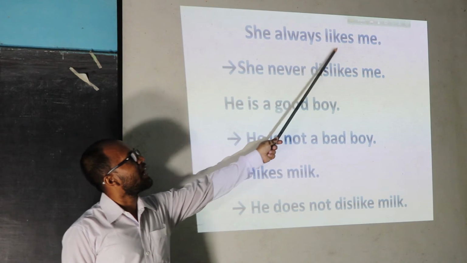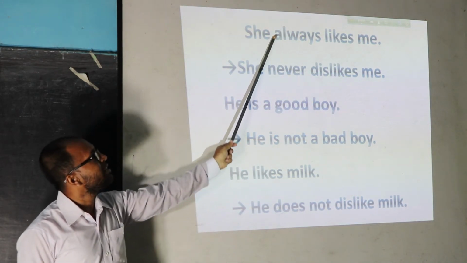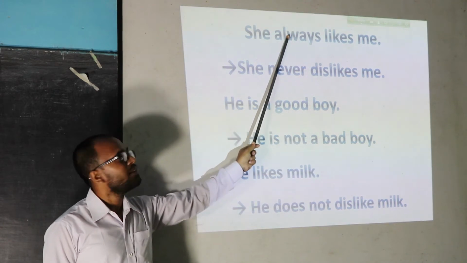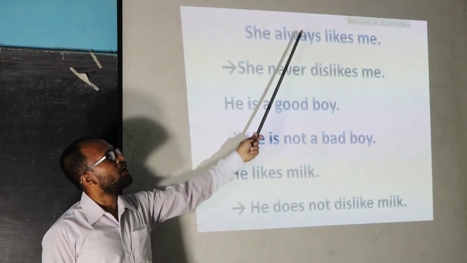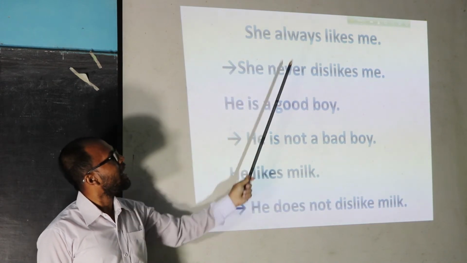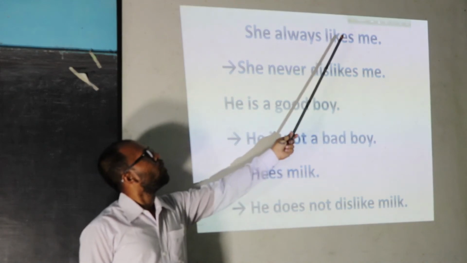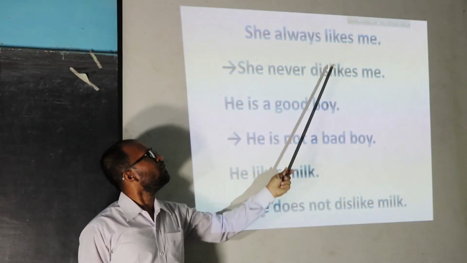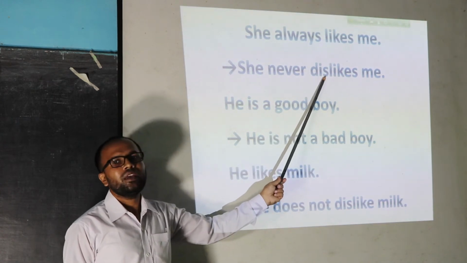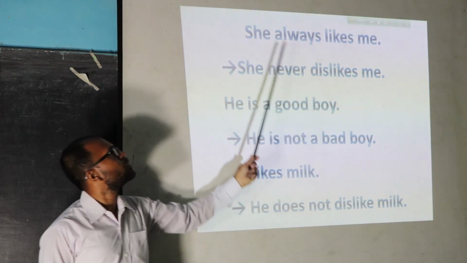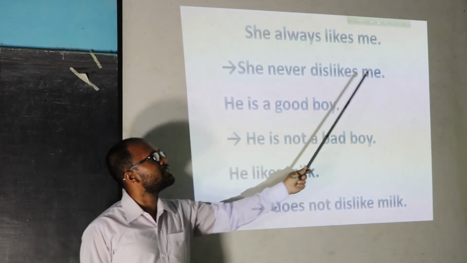She always likes me. If we find always in any sentence, then we can use never for the omission of always, and we can change the word likes to its opposite meaning. Here likes, so here we used dislikes. So the answer of this question is she never dislikes me.